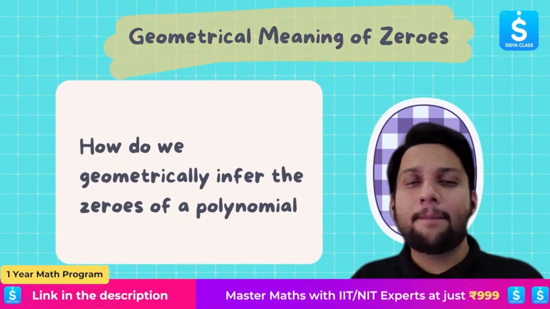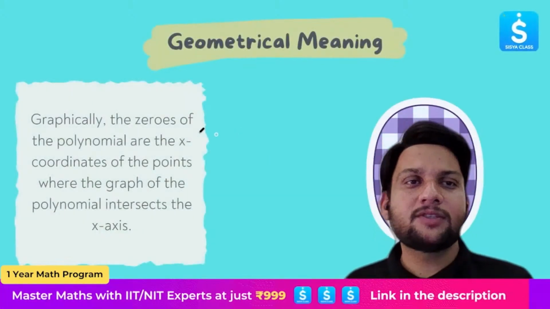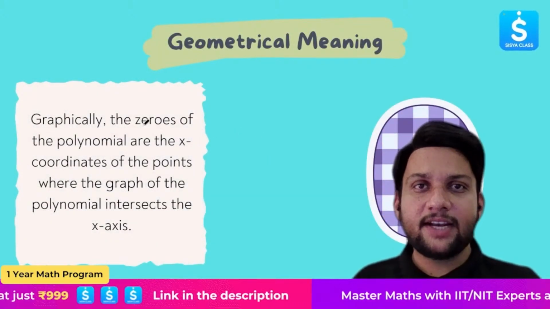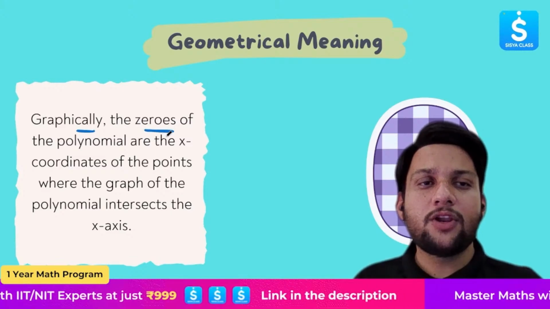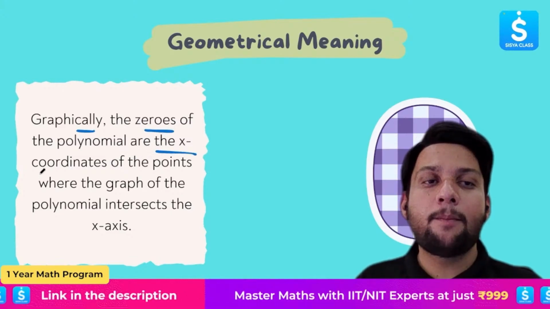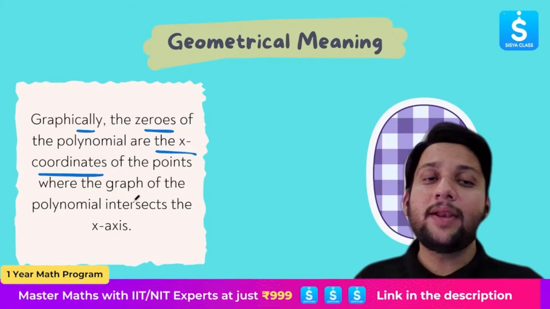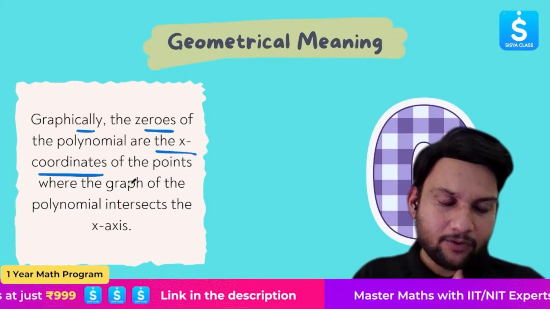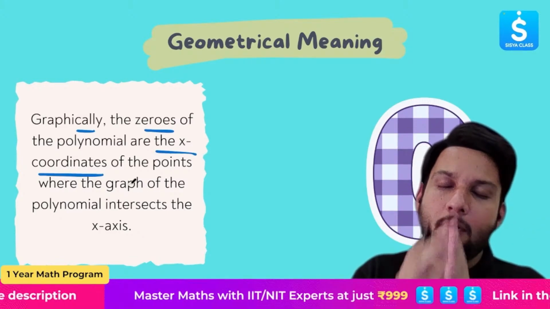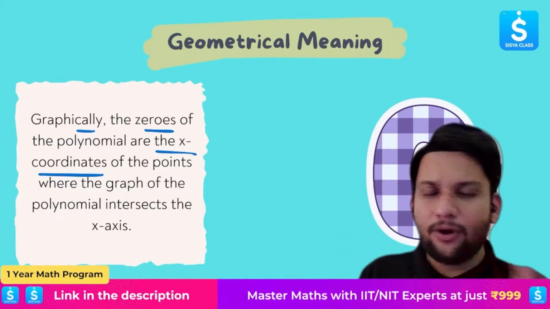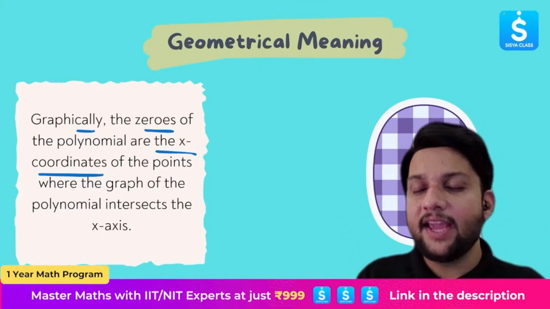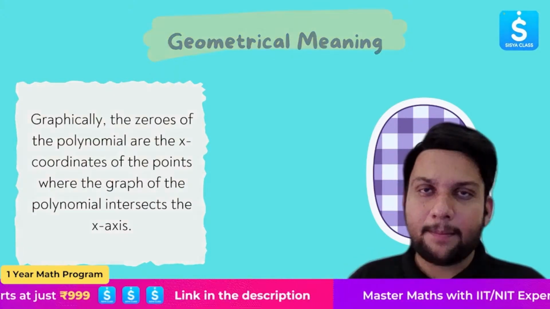All right. For an example, I'll just take one example. But before that, let's just read what the statement says. Graphically, the zeros of the polynomial are the x coordinates of the points where the graph of the polynomial intersects the x-axis. What does it mean? We have to find the point at which the graph of the polynomial is intersecting the x-axis. Don't worry, even if you're understanding 50%, it is okay. I'll help you with the help of an example.